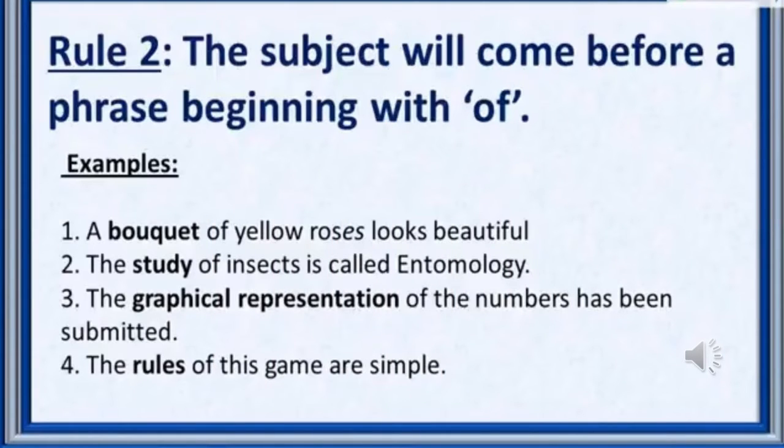Rule 2. The subject will come before a phrase beginning with of. For example, a bouquet of yellow roses looks beautiful. The study of insects is called entomology. The graphical representation of the numbers has been submitted. The rules of this game are simple.